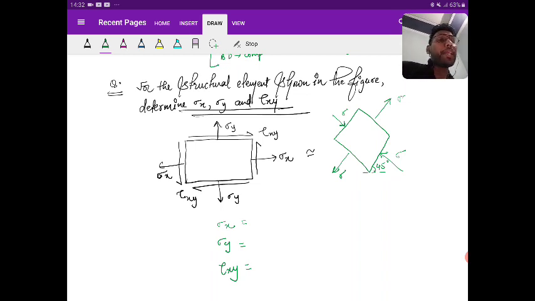Both diagrams, both structural elements, I am representing for the same point. That means the planes that I am representing are acting at a point only. These are not different point structural elements. These are representing the same point structural element. So tell me what is the value of sigma x, sigma y and tau xy.